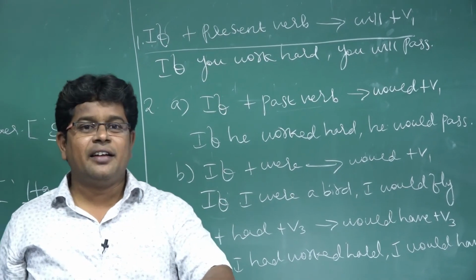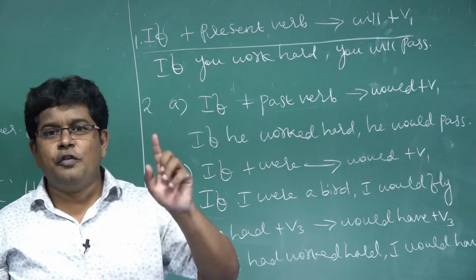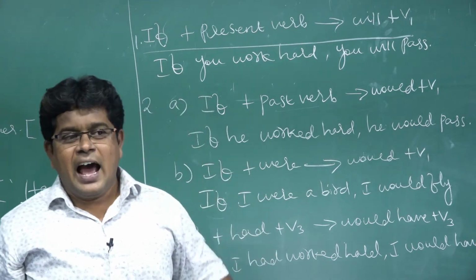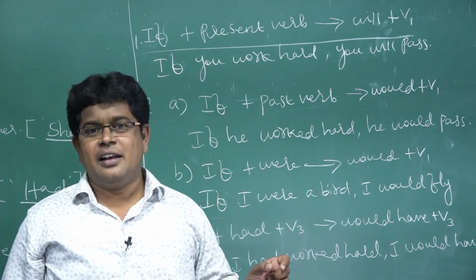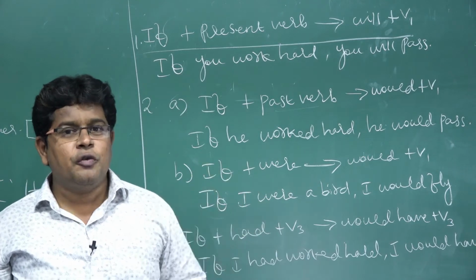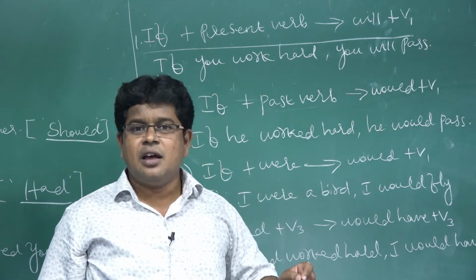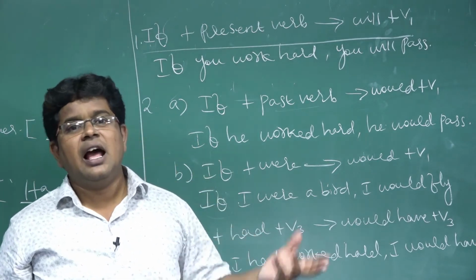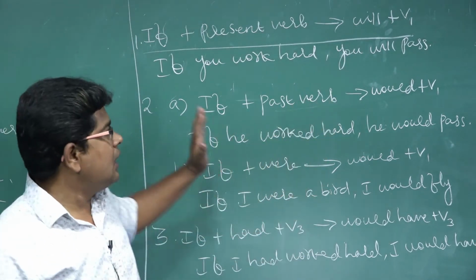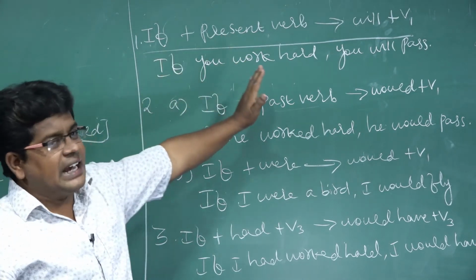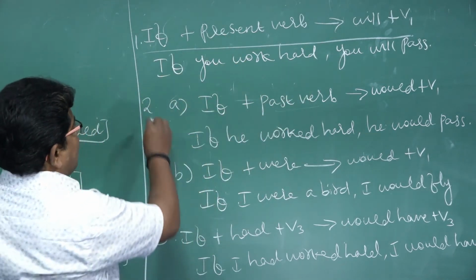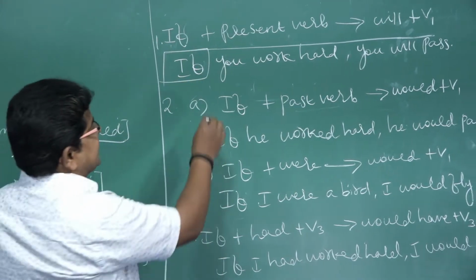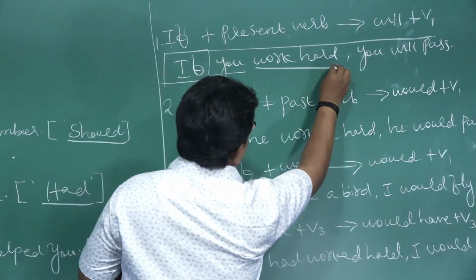Again I am saying the formula: for I and we we have to use only "shall". But that is not the new way. What the modern grammar book says is that for I and we also we can use "will" or "shall". That's why they might have given "shall". So now: if plus present verb, will plus V1. What is that if? If they have given if plus subject, present verb means work.